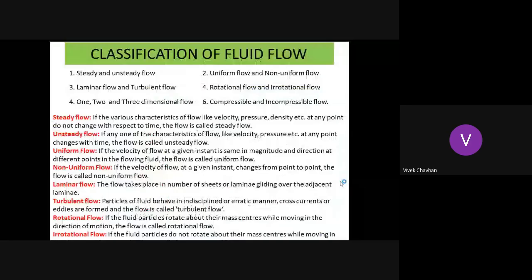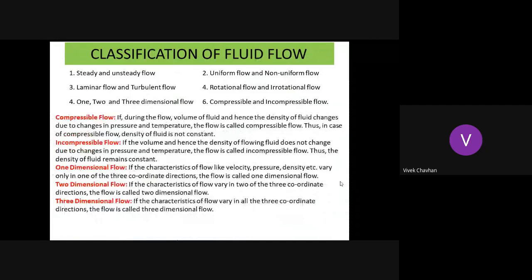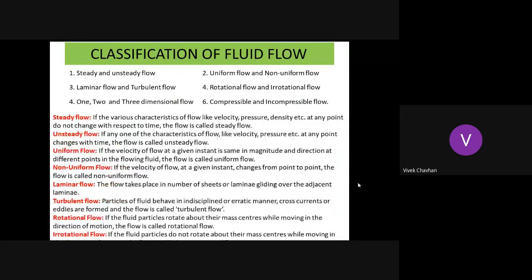Hi everyone, let's talk about the types of fluid flow. The very first type of fluid flow is steady flow and unsteady flow. So what is steady flow and what is unsteady flow? If the various flow characteristics like velocity, pressure, density at any point do not change with respect to time, that flow is called a steady flow. Otherwise, it is unsteady flow.